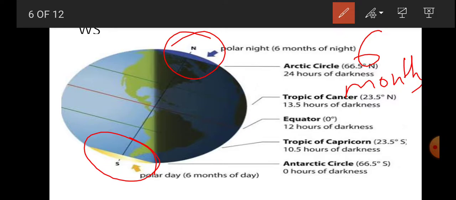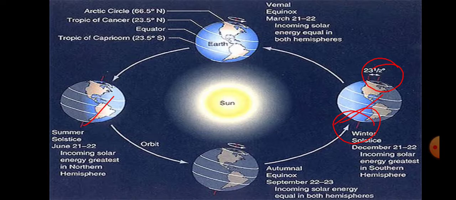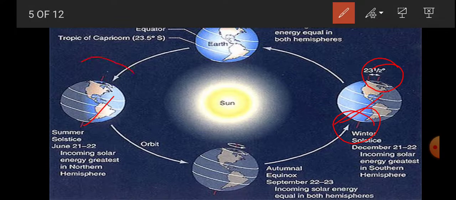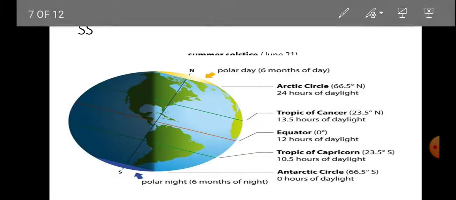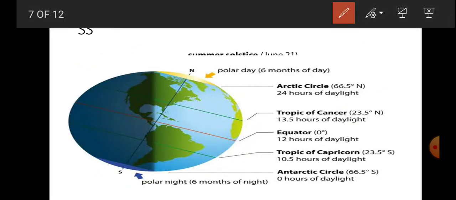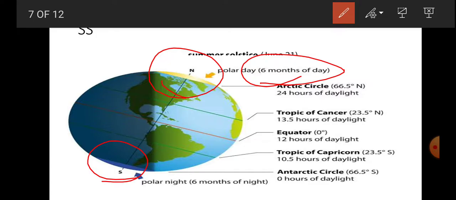Because of this reason, South Pole will have day for 6 months, continuous 6 months. Now let us see the another position. If we zoom out this position, we will find a change. When we zoom out that position, we see that North Pole is receiving the sunlight, and it will receive sunlight continuously for 6 months, but South Pole is not receiving any sunlight, so it will have 6 months of night. So this is the reason why it happens.